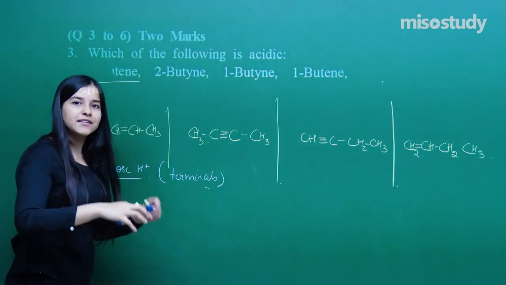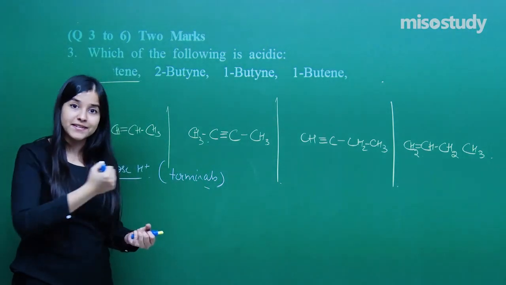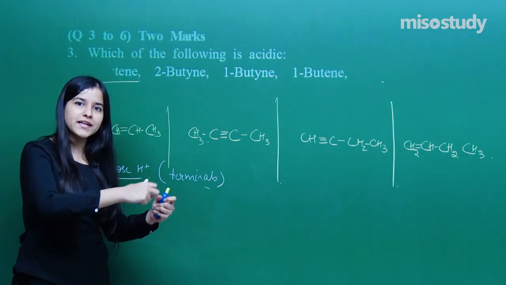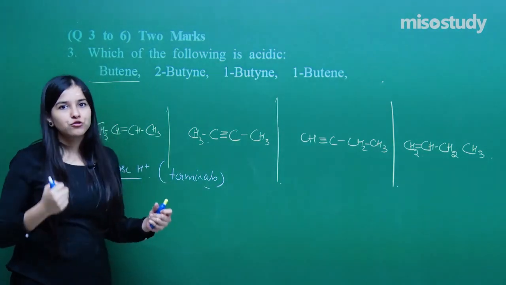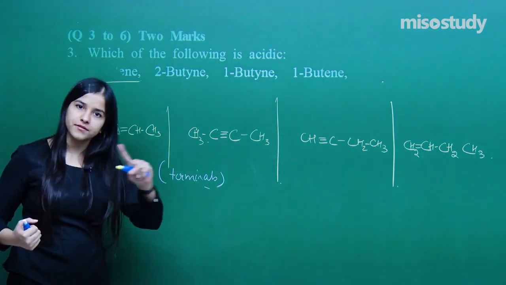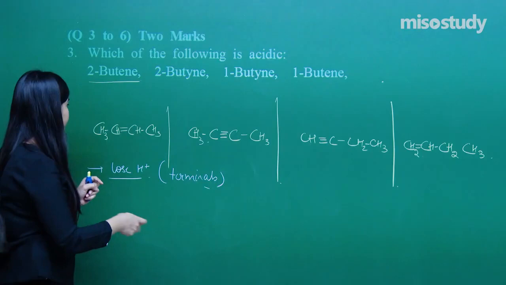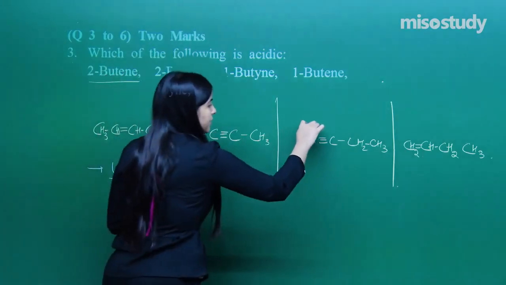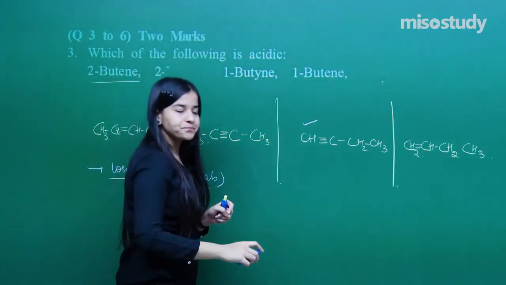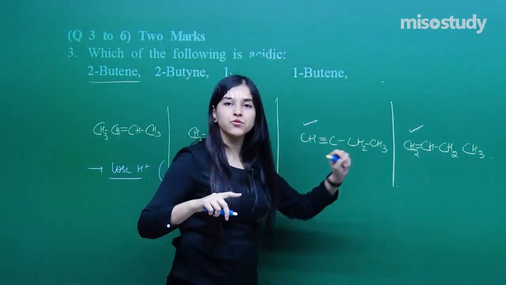But at the terminals, if I am going to lose it, I need a driving force for that. I need some attractive force so that all the electrons of that hydrogen covalent bond must be attracted and hydrogen goes off as a proton, right? So here, first of all, I am selecting the terminals. Terminal.